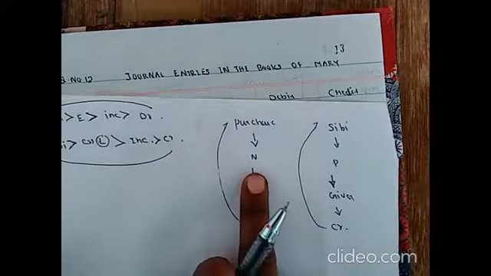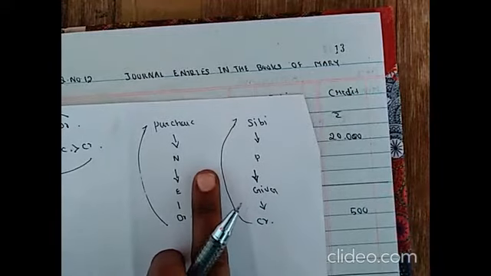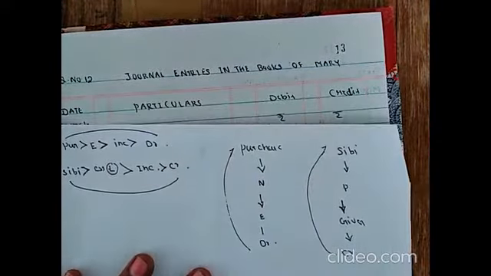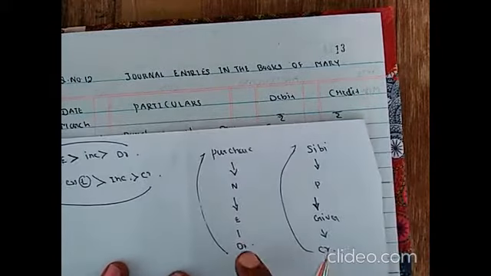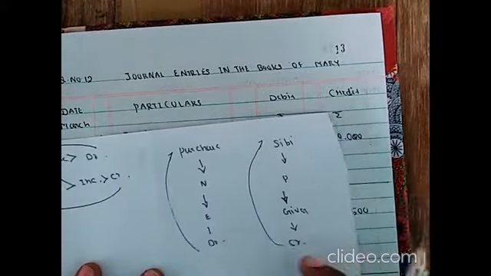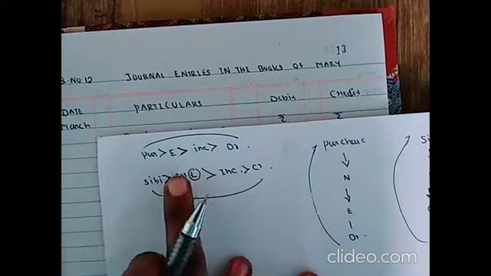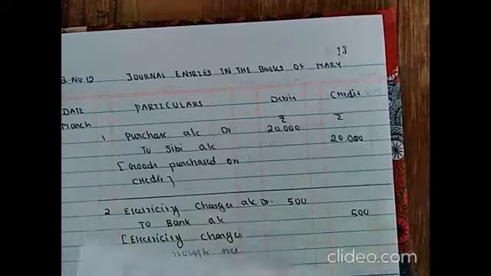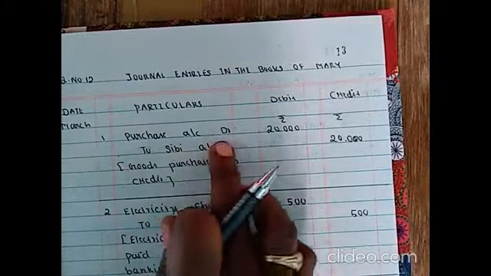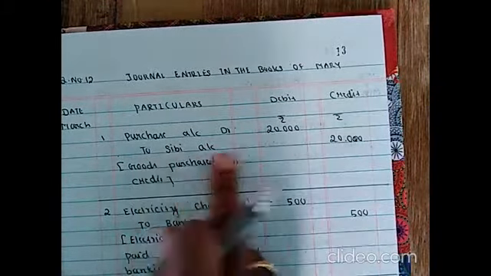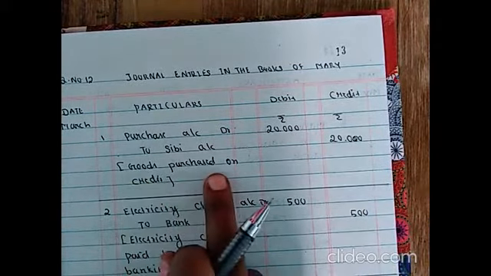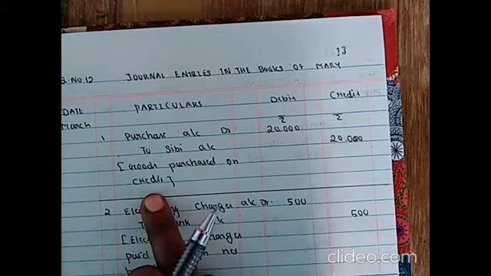So this one is by using golden rules. So in both cases the result will be the same. Here purchase account debited and CB account credited, and here also the purchase account debited and CB account credited. So purchase account debited 20,000, CB account 20,000. Goods purchased on credit. So next transaction.